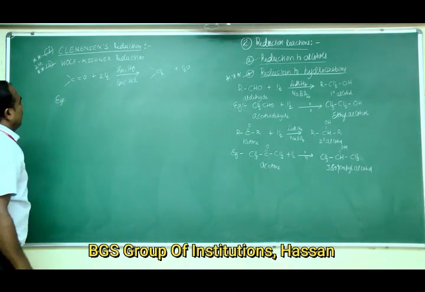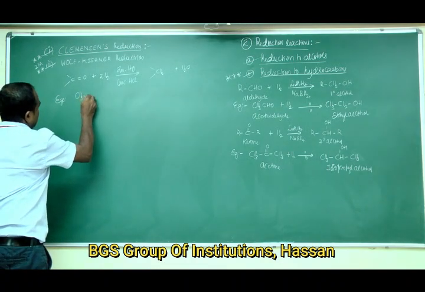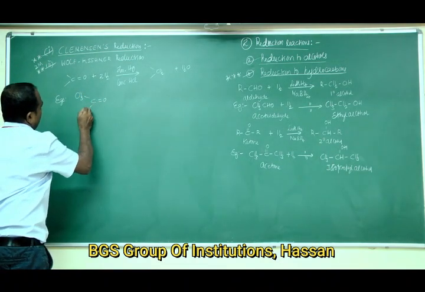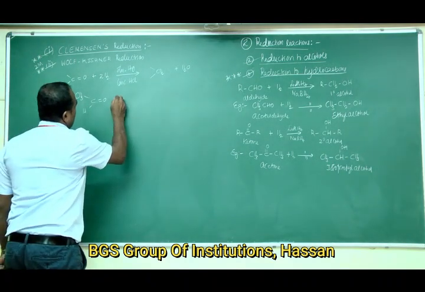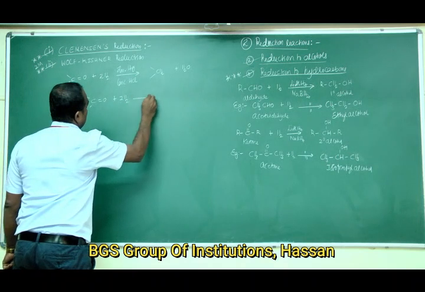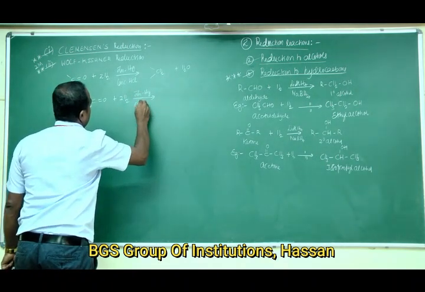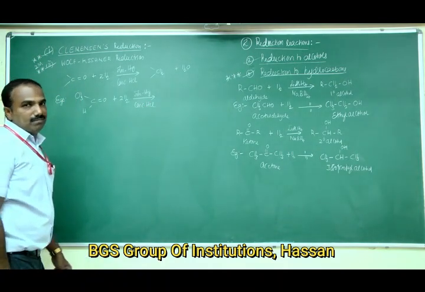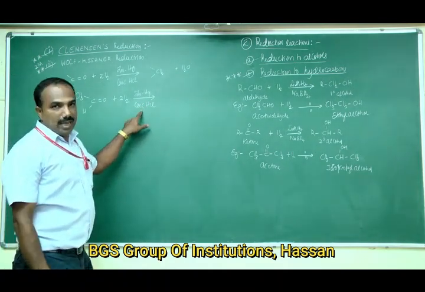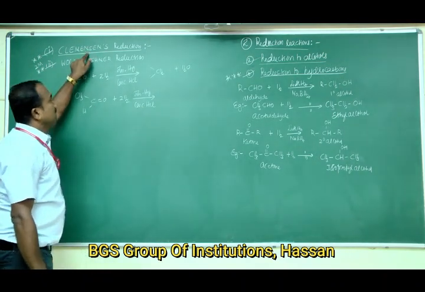An example for this one is, you take acetaldehyde, CH3-C double bond O connected single bond H. Acetaldehyde on reduction with zinc, mercury and concentrated HCl. Name the reducing agent: in the examination they will ask, name the reducing agent used in Clemmensen's reduction.